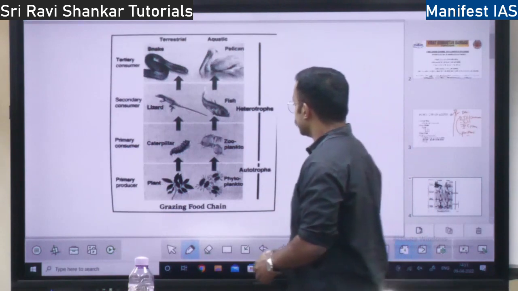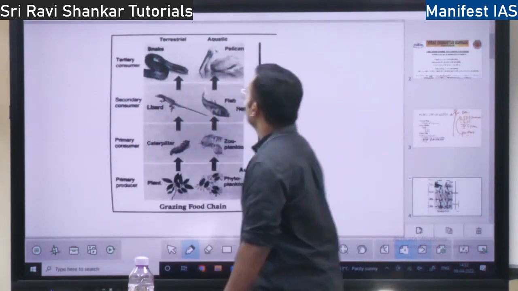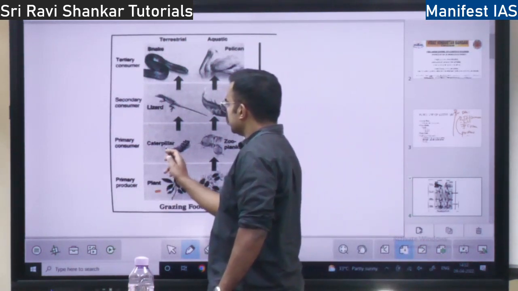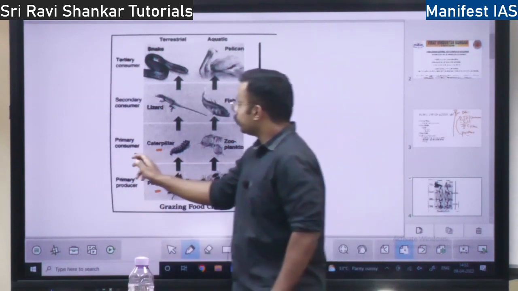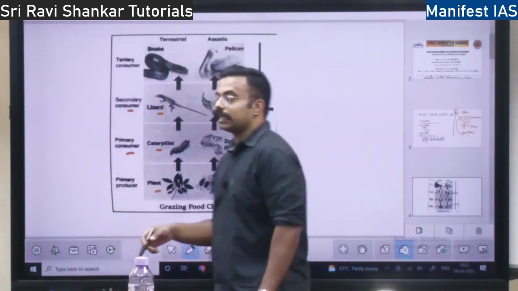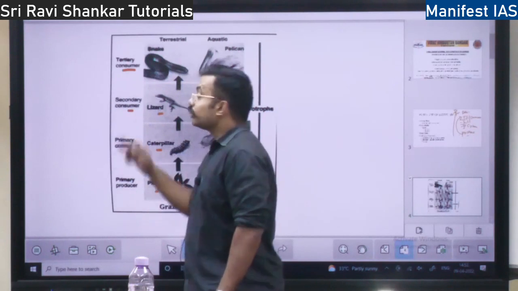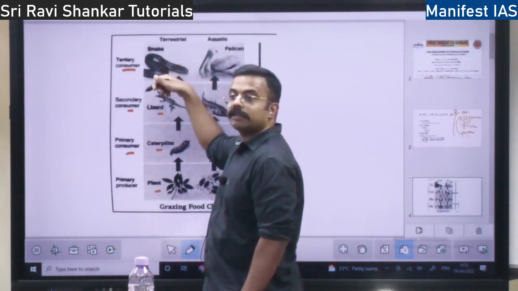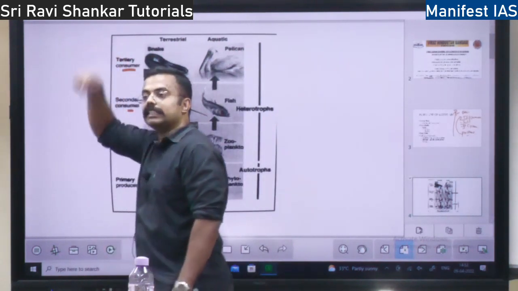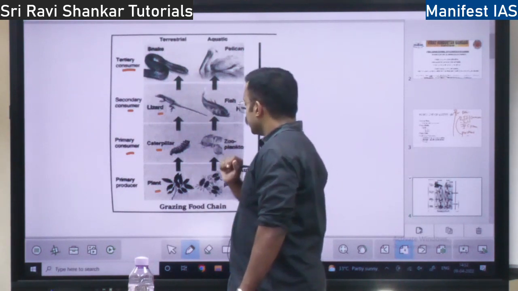This is the grazing food chain. There are 2 types of food chain: one is the terrestrial food chain, another is the aquatic food chain. In terrestrial, the primary producer, plant, is eaten by caterpillar, the primary consumer, herbivorous. It is eaten by lizard, the secondary consumer, carnivorous. And it is eaten by the tertiary consumer, snake. There might be one quaternary consumer. Snake is eaten by eagle, the top carnivore. And eagle is eaten by some microorganisms after it is dead, right? So this is the grazing food chain.